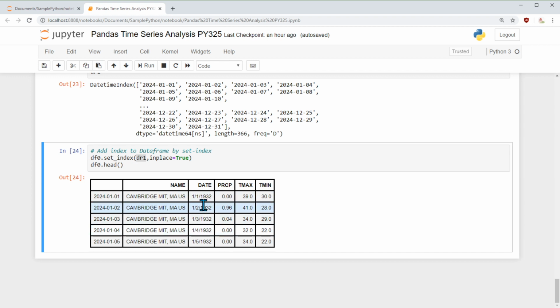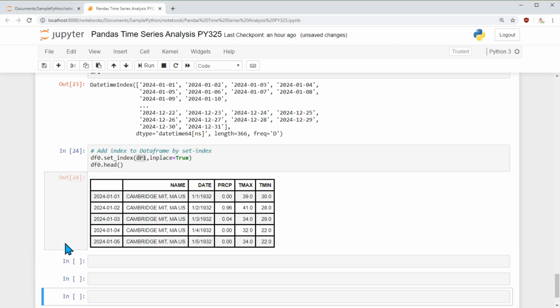Let's move on. All the dates are matching. We don't want this existing date. I had it because I wanted to confirm that I'm not messing it up. And so far it looks good, because January 5th lines up with January 5th in year 24 and in the year 32, 1932 and 2024. So let's go ahead and drop the columns which we don't want.